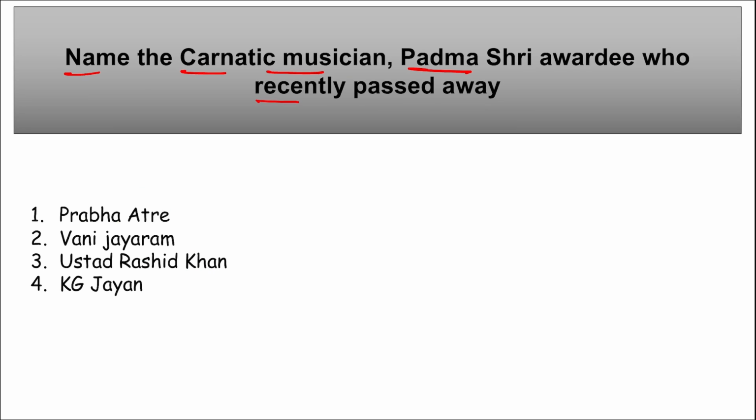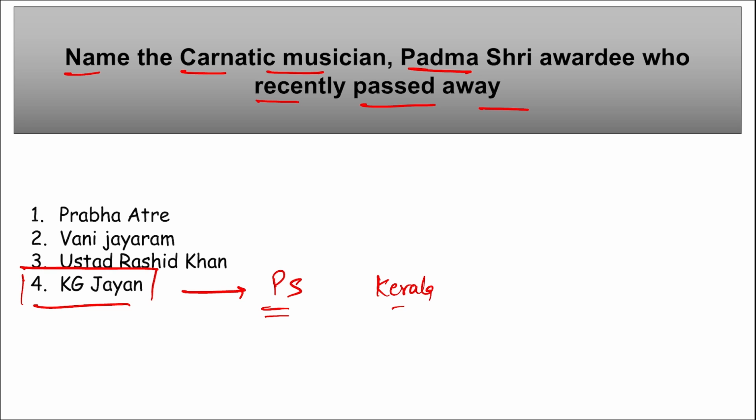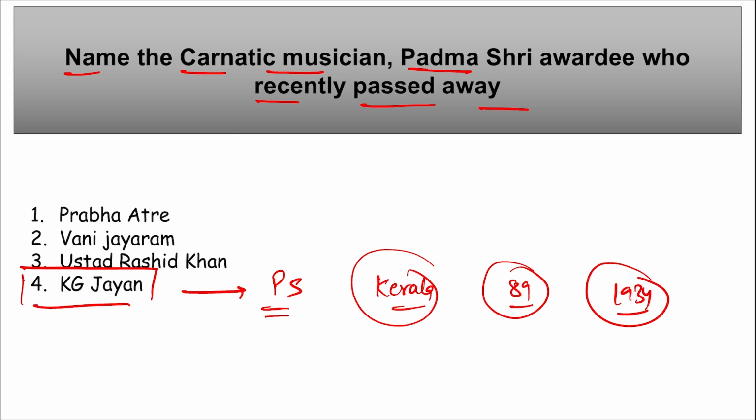Padma Shri awardee who recently passed away. So he will be KG Jayan. Right? He is a Padma Shri awardee who recently passed away. Correct? And he is a famous Carnatic musician. He is from Kerala, and he passed away at the age of 89. He was born in 1934 in Kerala only. Right? He started his career in Carnatic music. Correct? Apart from this, if we talk about some of the awards that have been won by him, for example,